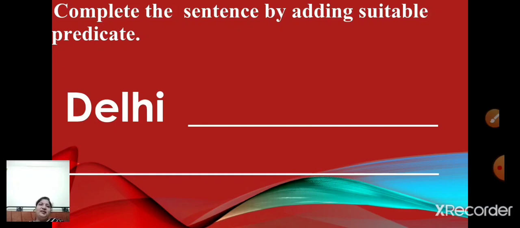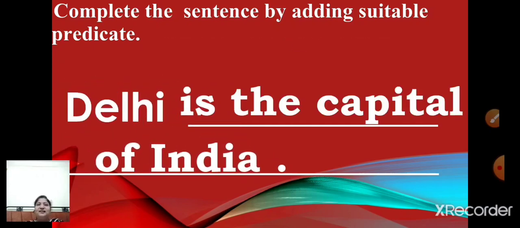Next. Delhi. Now here Delhi is the subject. Now children, add suitable predicate to the subject. You can write Delhi is the capital of India or Delhi is a big city. Now children, let us add Delhi is the capital of India. So Delhi is the subject, is the capital of India is the predicate.